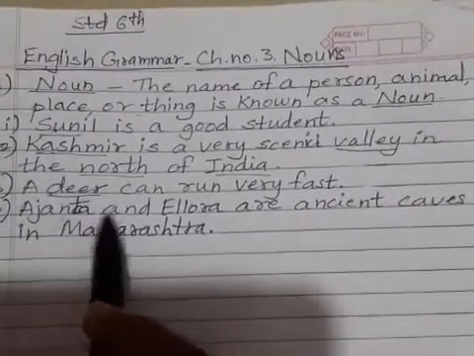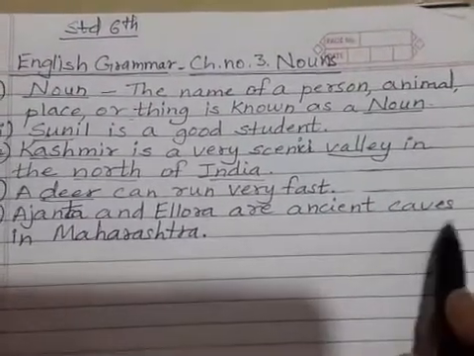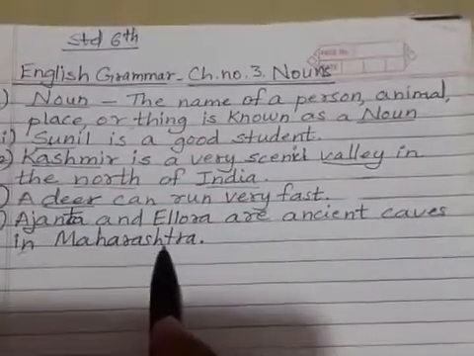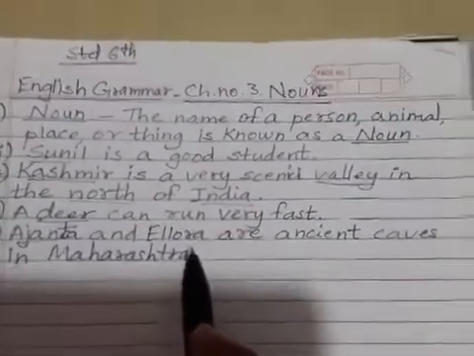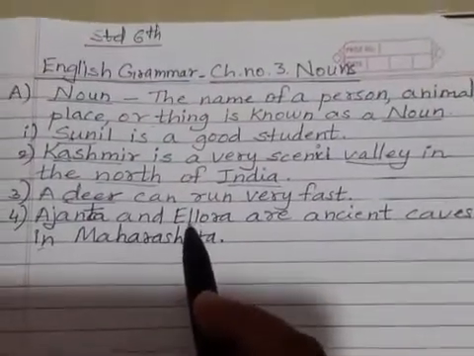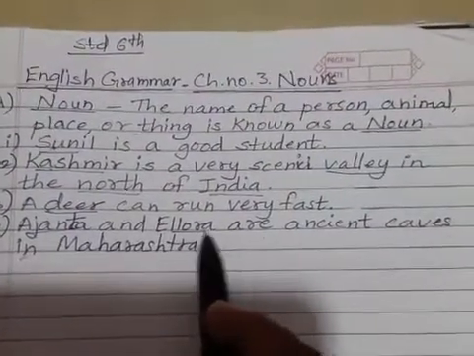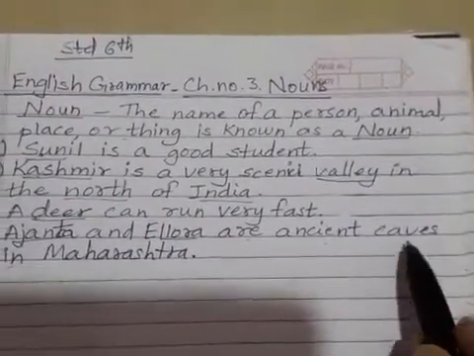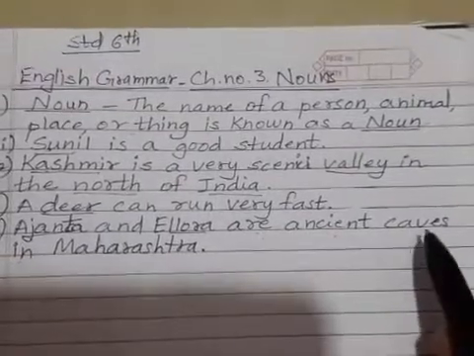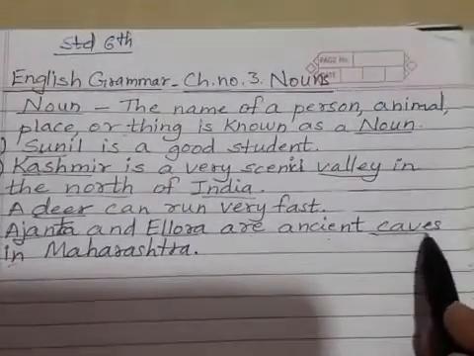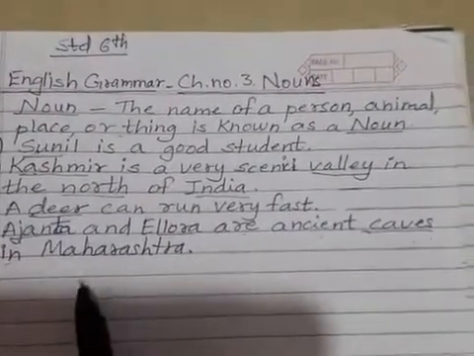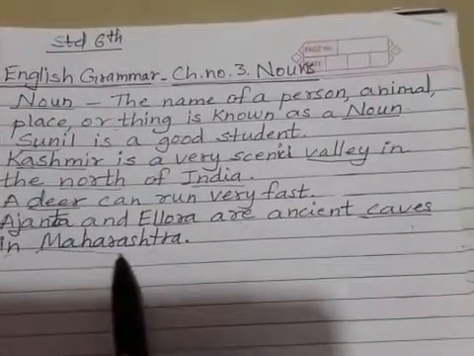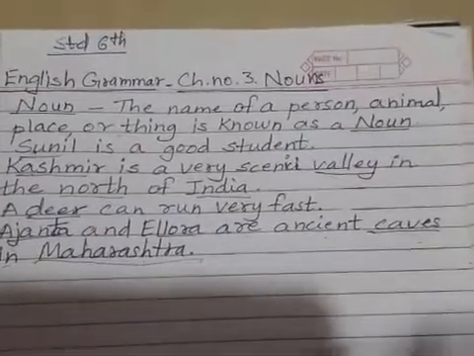Next is, Ajanta and Ellora are Asian caves in Maharashtra. Now Ajanta, it is a name of a place. Then Ellora, it is also a name of a place. Are Asian caves. What are they? Caves means what? Gufa, in Hindi we say Gufa. So this is also a noun. And in which state is it? It is in Maharashtra state. So this Maharashtra also is a noun.